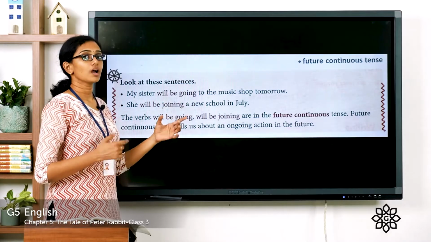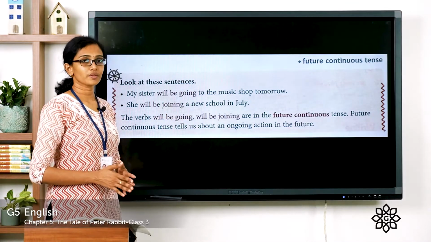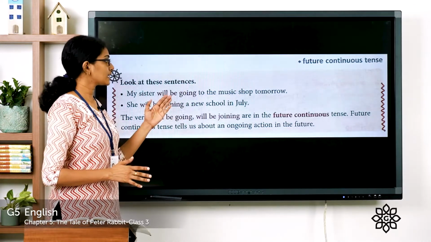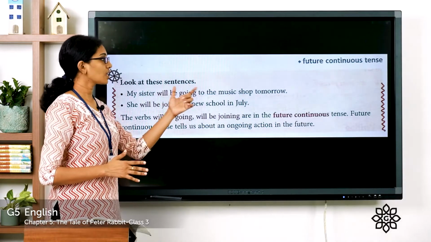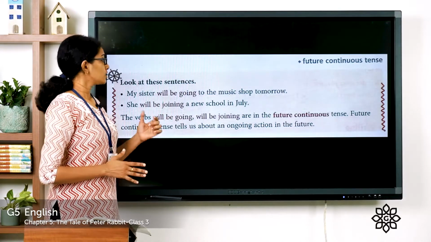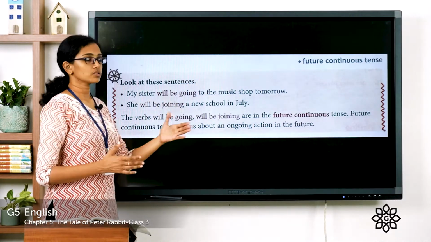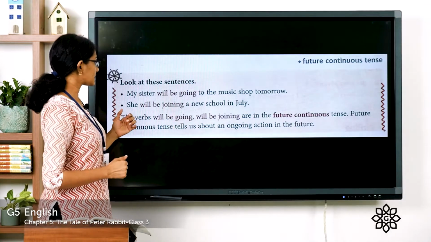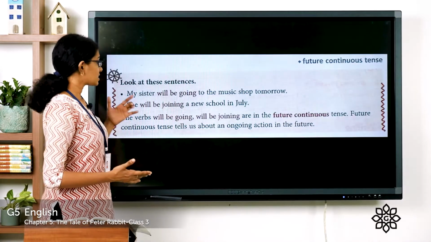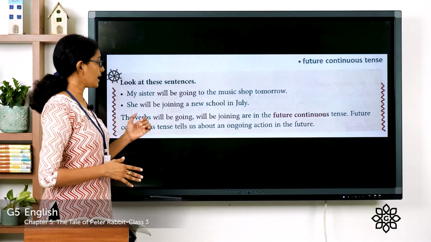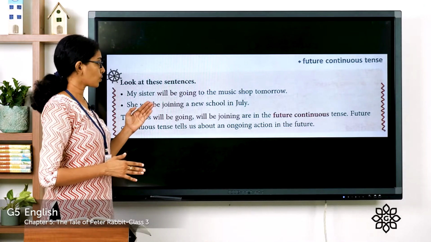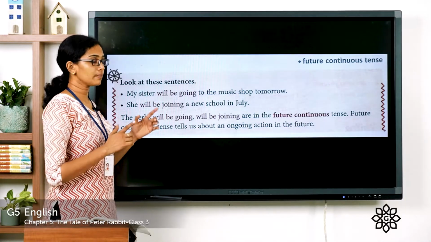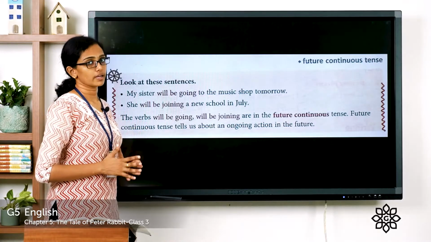It is going. Going is the ing form of the verb go. And that is followed by the object, which is the music shop. So, my sister will be going to the music shop tomorrow. And in the second sentence, the subject is she. And that is followed by will be and followed by the ing form of the verb join, which is joining.